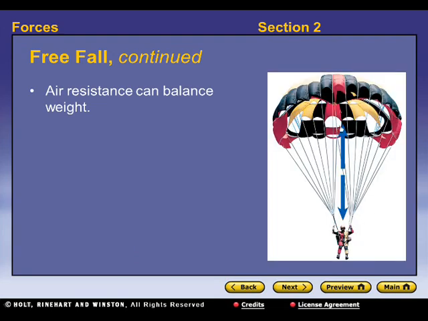Alright, continued on. So air resistance can balance weight. If somebody's falling toward the earth, the air is trying to stop them from moving through it, especially if you have a large surface area like a parachute here. In this case, the force of air pushing up on the parachute is equal to the force of gravity pulling